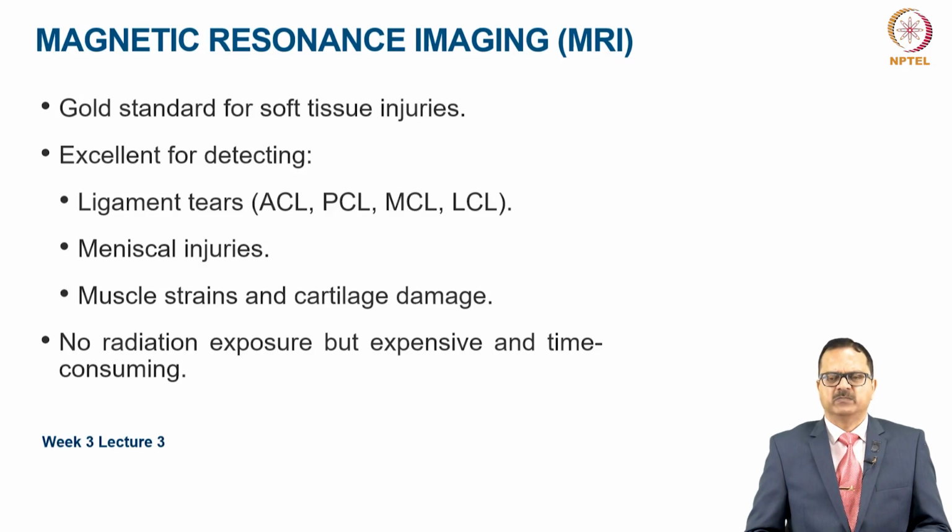Magnetic resonance imaging, or MRI. This is said to be the gold standard for soft tissue injuries. It is excellent for detection of ligament tears such as ACL, PCL, MCL, and LCL of the knee, meniscal injuries, muscle strains, and cartilage damage. There is no radiation exposure with MRI, but it is expensive and time consuming.